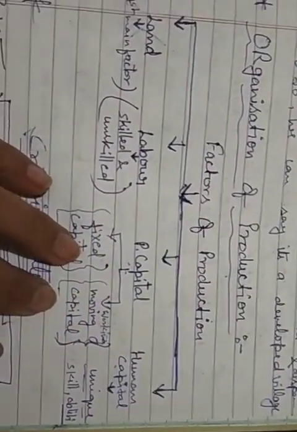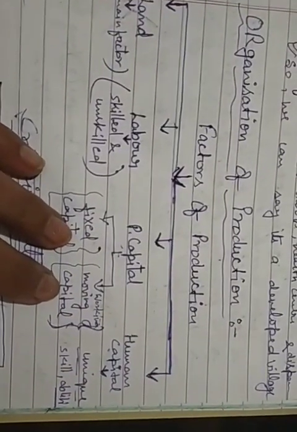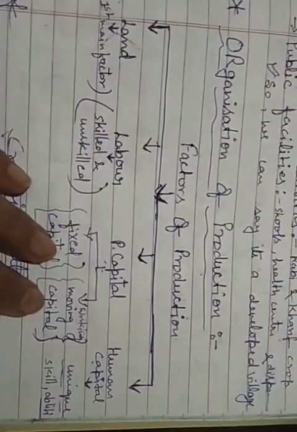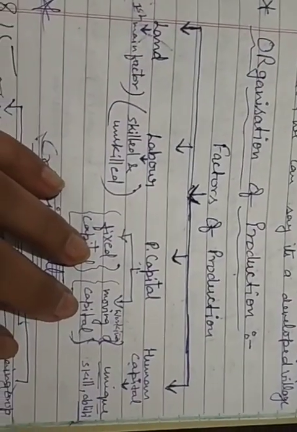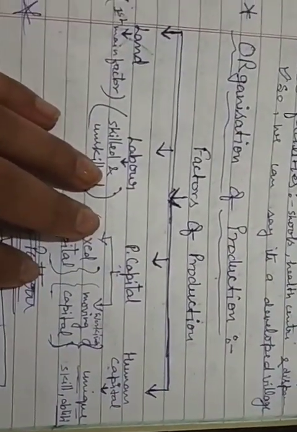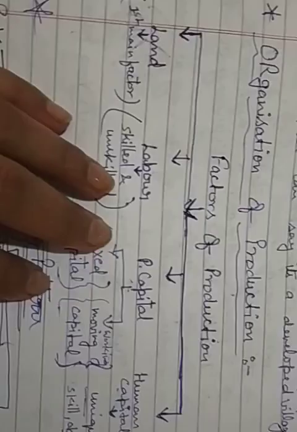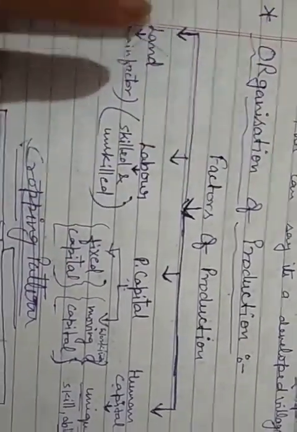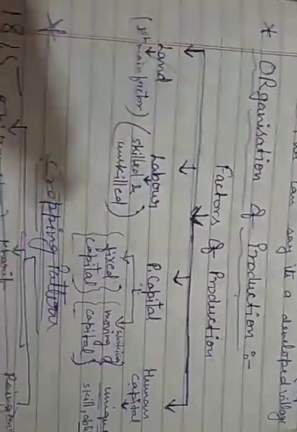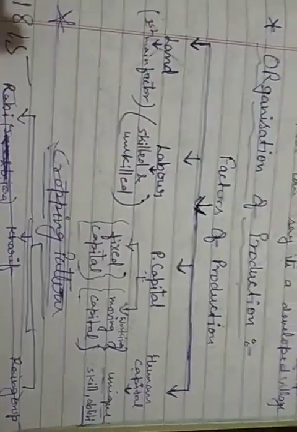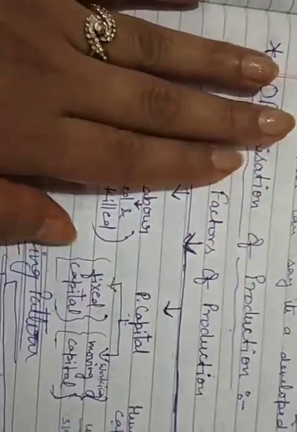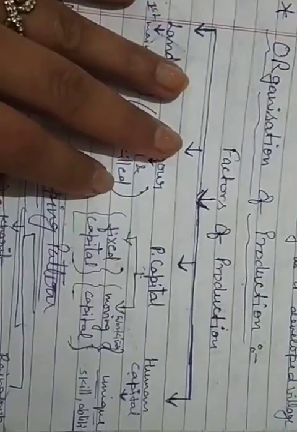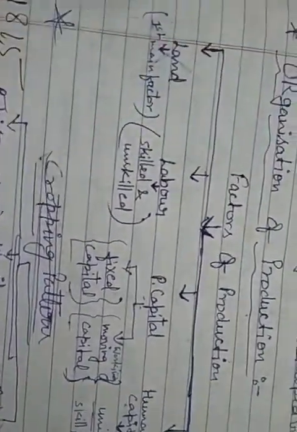Working capital, or moving capital, moves hand in hand. Why is it moving capital? Because it works hand in hand, like raw material and money, that continuously move together. Every so often we need them again. Once we use raw material, then again we need it, again we consume it, and again and again we need it.